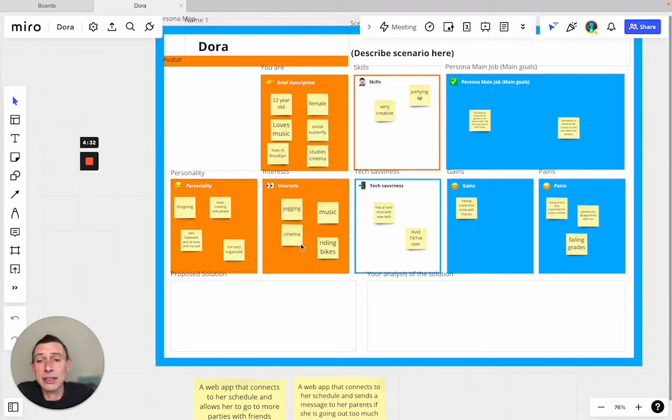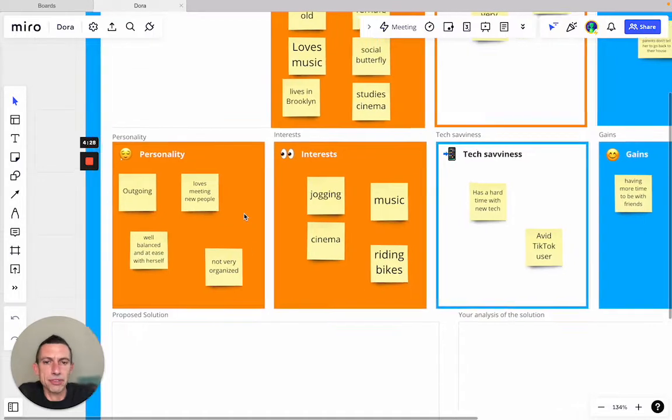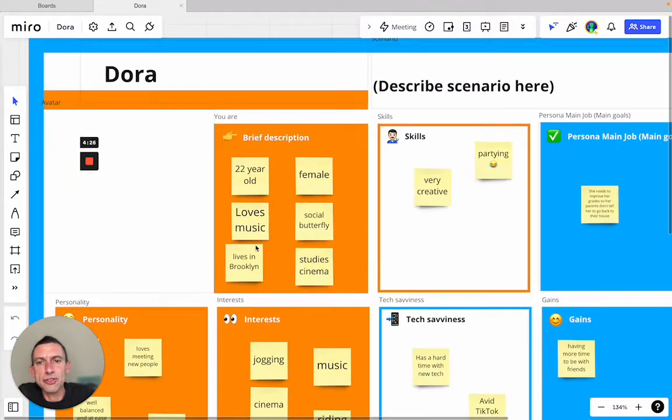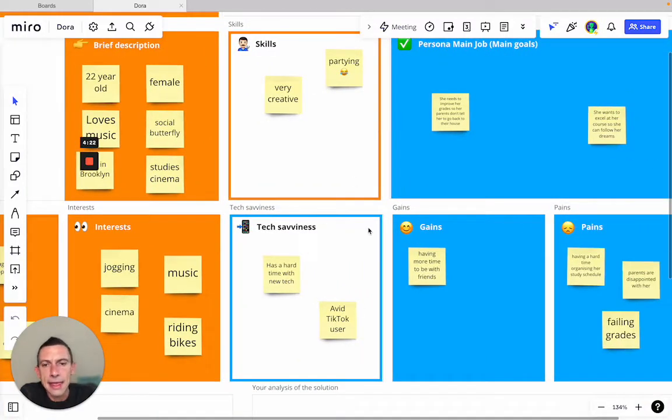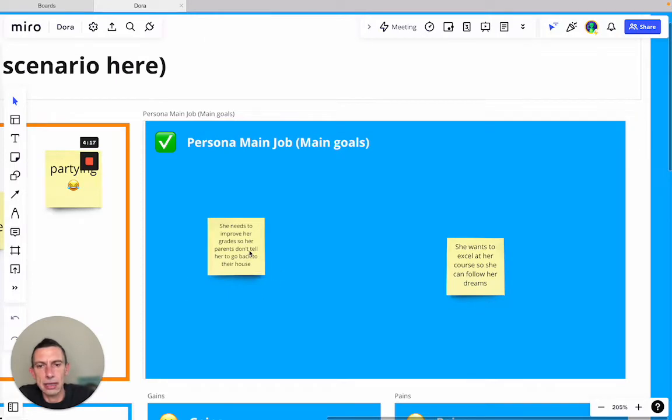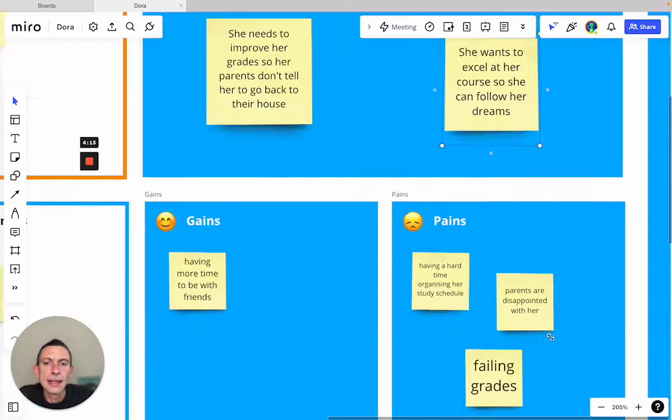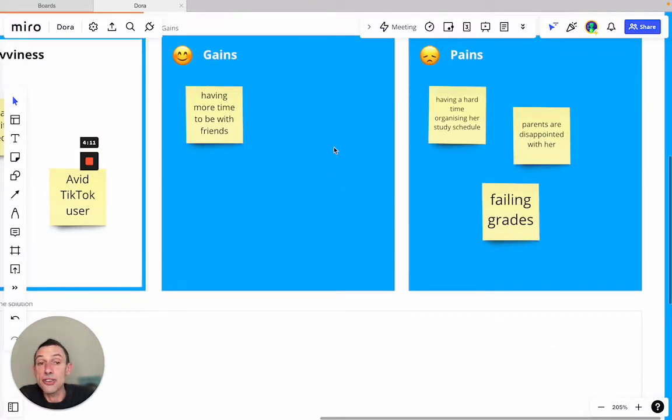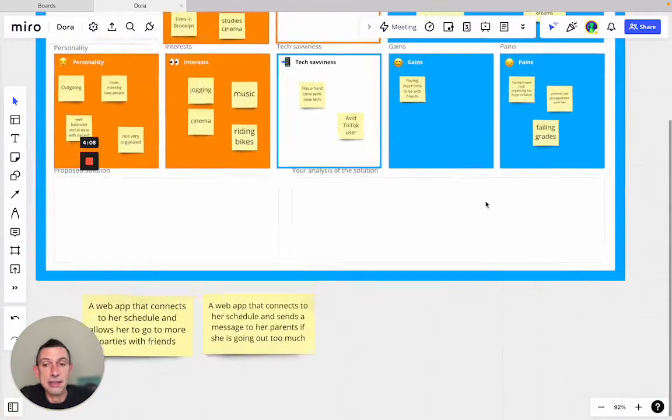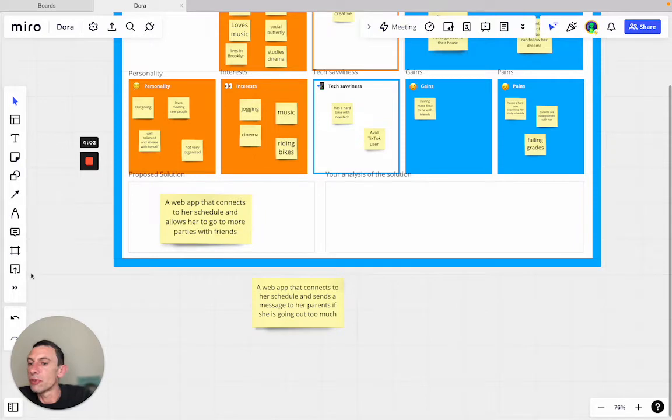And why did I hack it? Because I pre-filled this persona here with some personality traits, with some interests, and a kind of demographics, some skills, tech savviness level, and what is that persona's main job. Let me just expand this a bit. And then what are the gains she expects, what are the pains she has. And now I have two different value propositions here that I'll add on the proposed solution.